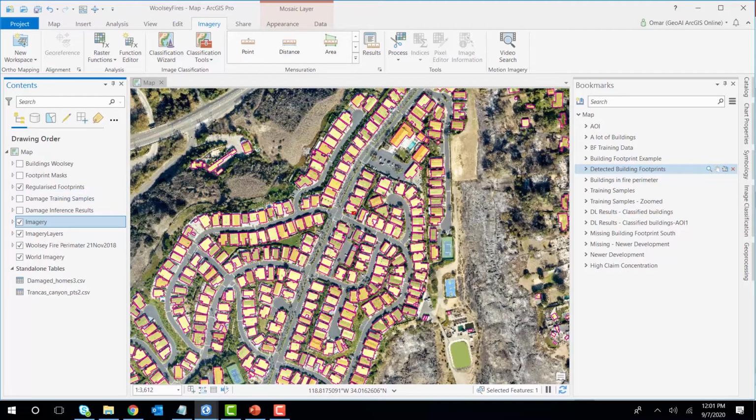The second part is we want to detect the damaged buildings. So we're going to need to generate some training data for that. And we have in fact done this. We have labeled some of these polygons, whether they are damaged or not, by adding an attribute to the table, to the feature table, right? So let's have a look at these.